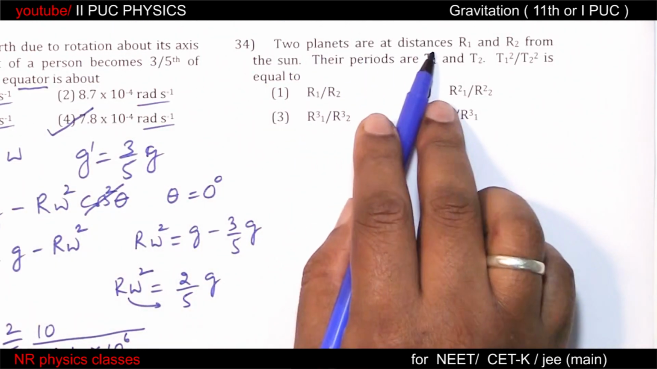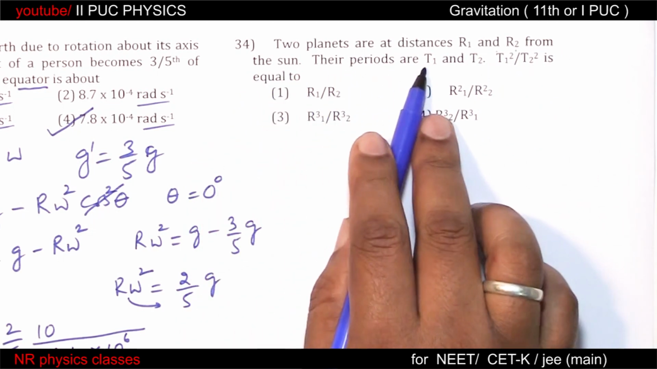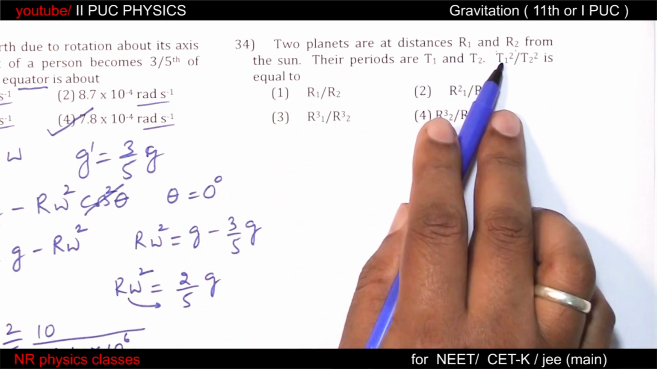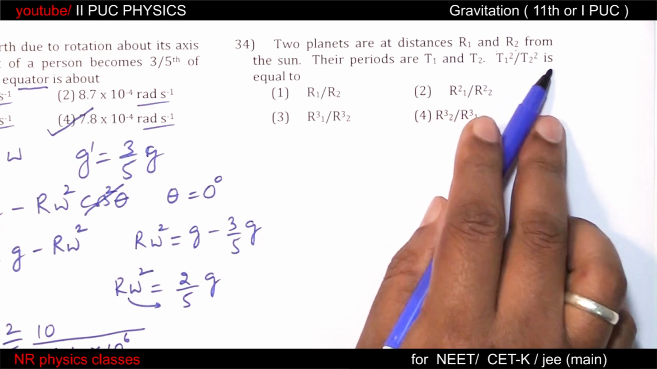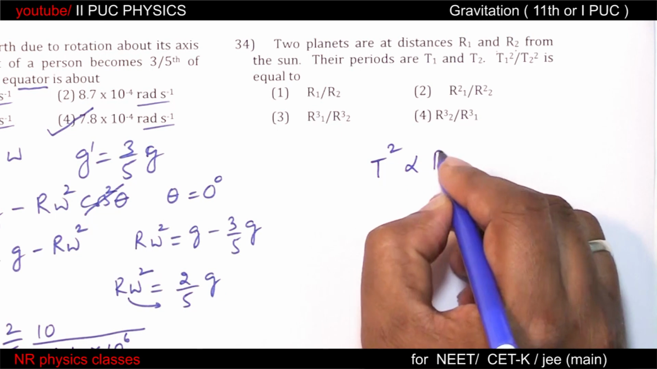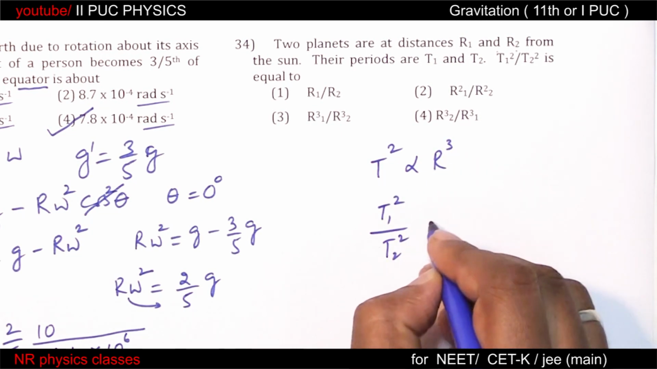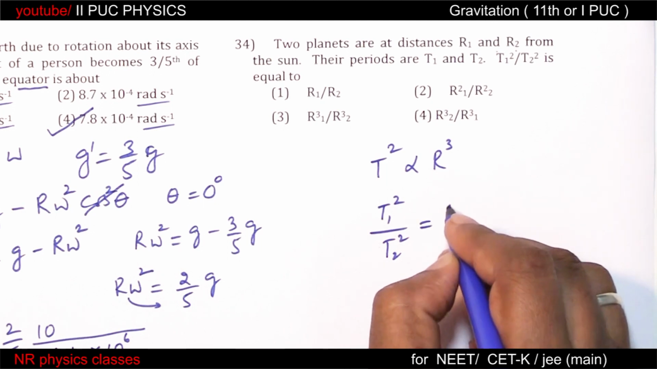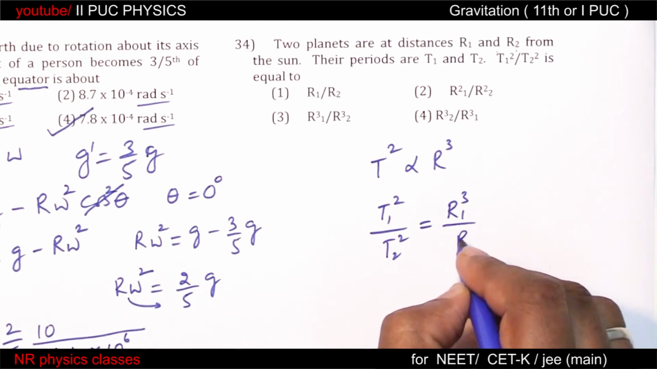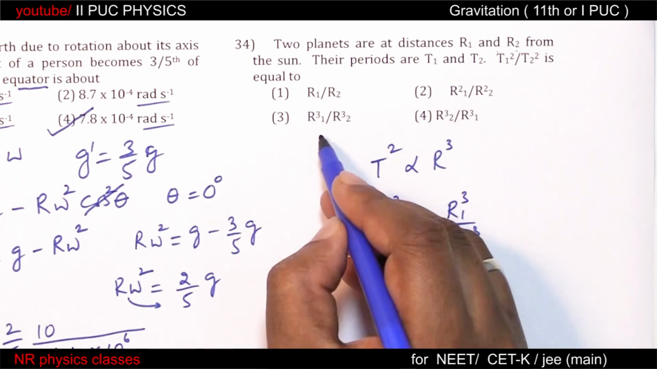Two planets are at distances r1 and r2 from the sun. Their periods are t1 and t2. Then t square is proportional to r cube. Therefore t1 square by t2 square is equal to r1 cube by r2 cube.